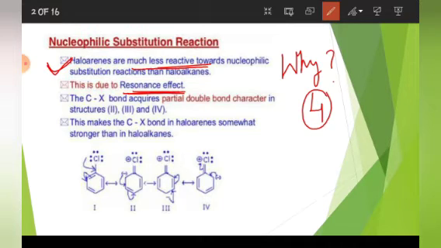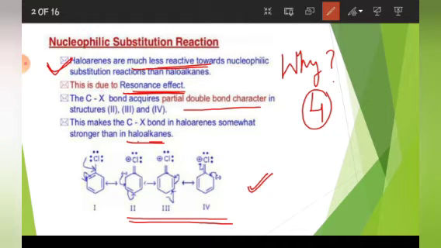The C-X bond acquires partial double bond character in the structures 2nd, 3rd and 4th. All these are resonating structures of haloarene or chlorobenzene that are drawn here. This makes the C-X bond in haloarene somewhat stronger than in haloalkane.